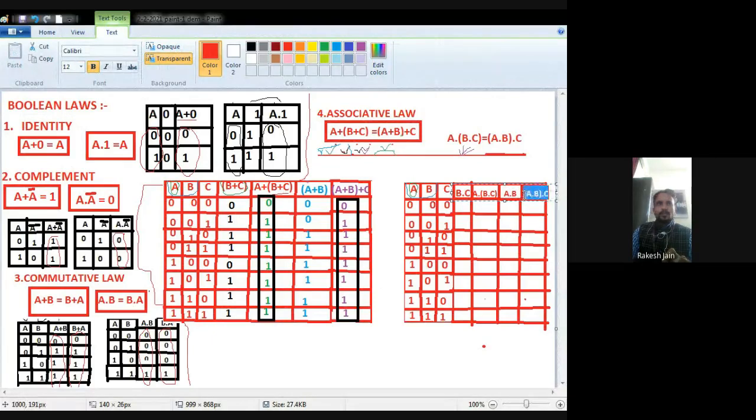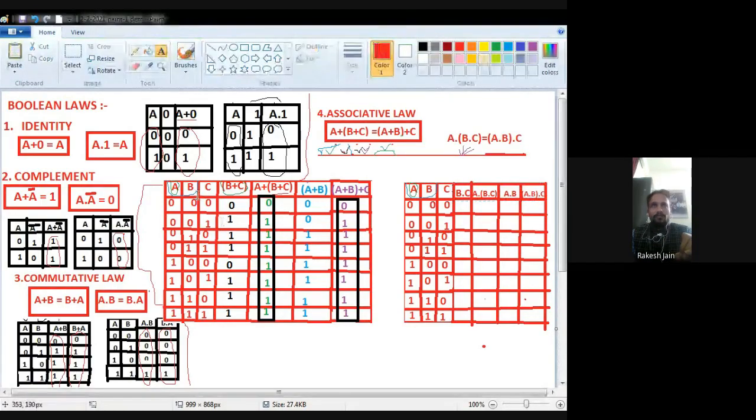First I require B dot C, so I will perform here B dot C. Then I require A dot B dot C, so I will perform here. Then at last I will perform A dot B then dot C.